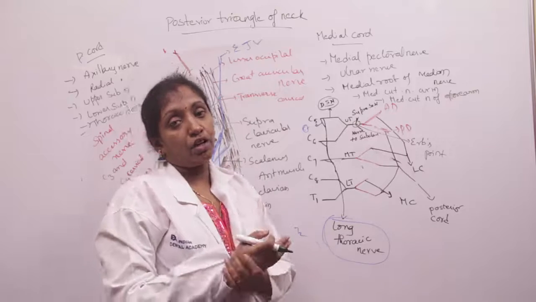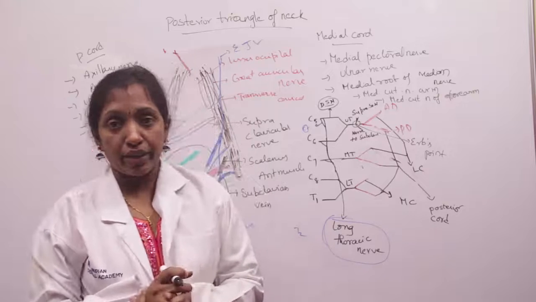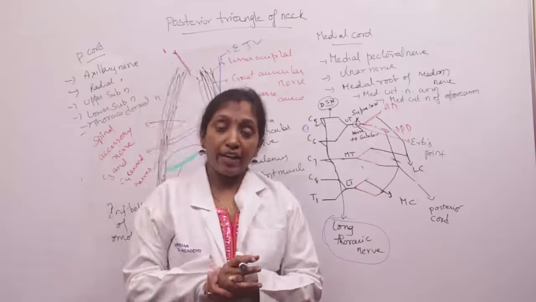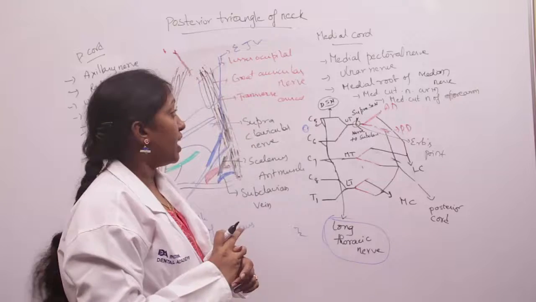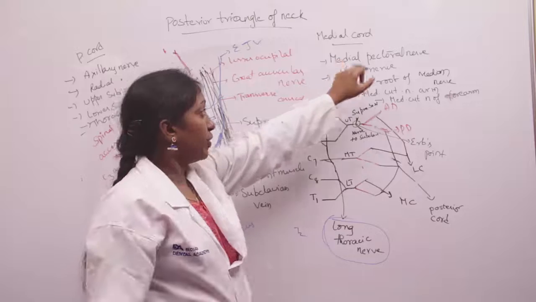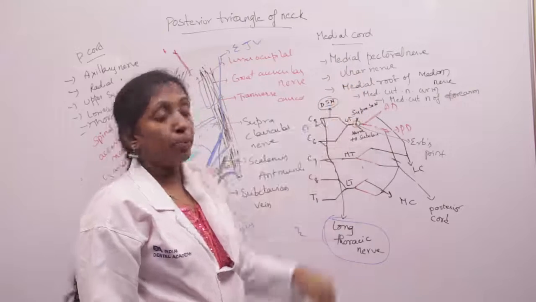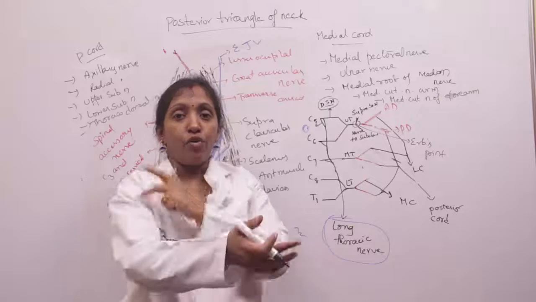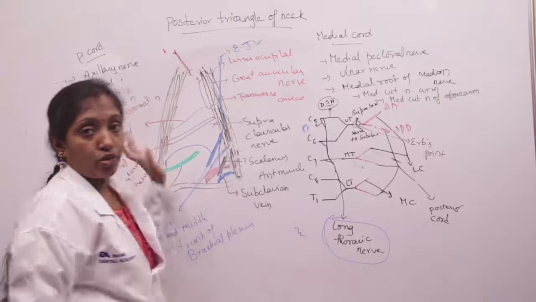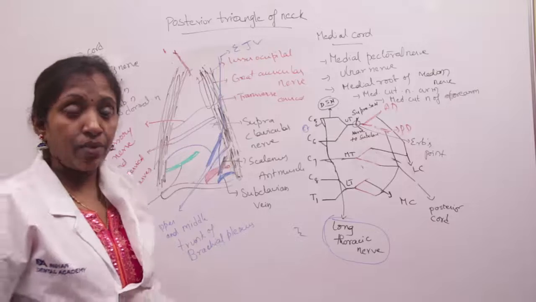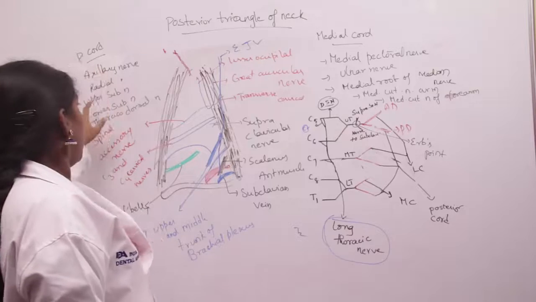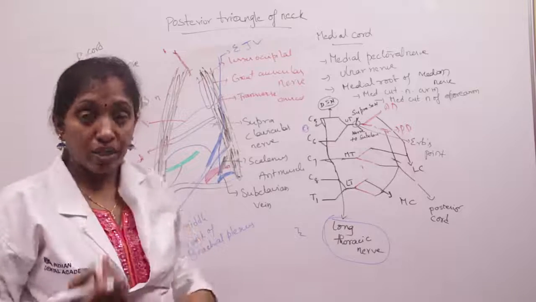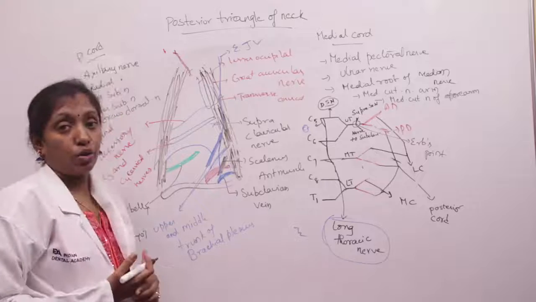So from the lateral cord 3 nerves arise. They are musculocutaneous nerve, lateral pectoral nerve and lateral root of median nerve. From the medial cord we can see 5 nerves: medial pectoral nerve, ulnar nerve, medial root of median nerve, medial cutaneous nerve of arm and medial cutaneous nerve of forearm. And from the posterior cord we can see the axillary nerve and radial nerve, with upper subscapular nerve, lower subscapular nerve and also thoracodorsal nerve.